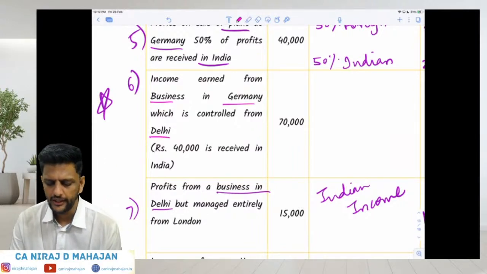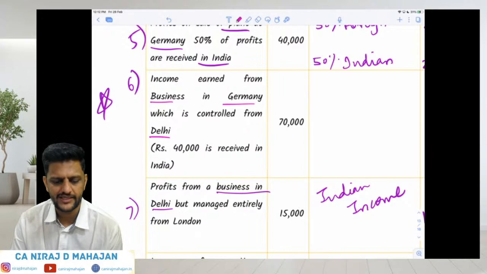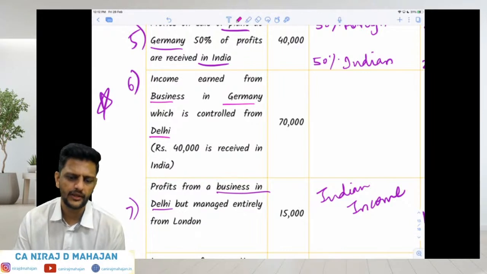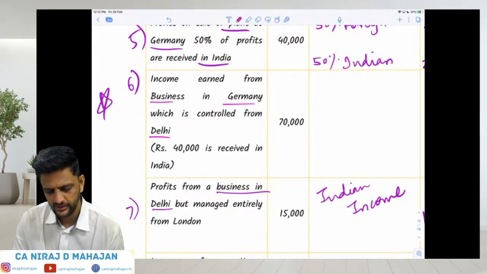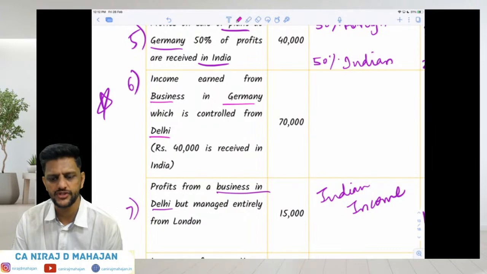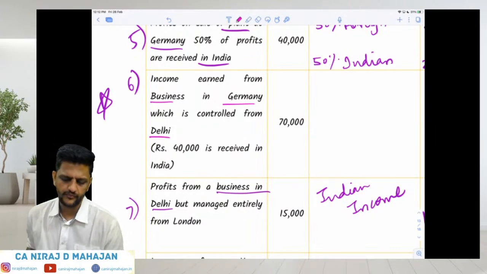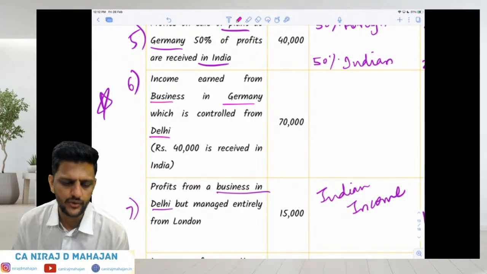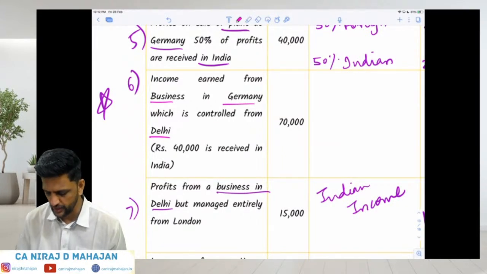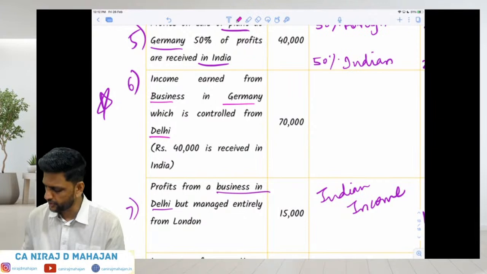Okay. See, the gross income is how much, bachcho? 70,000. Alright, till here. Now, out of this, 40,000 is received in India. So, can I right now simply say how much is foreign income and how much is Indian income, bachcho? Foreign income is 30,000 and Indian income is, bachcho, 40,000. Do you agree or not agree? Tell me.